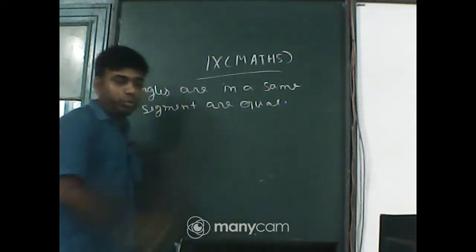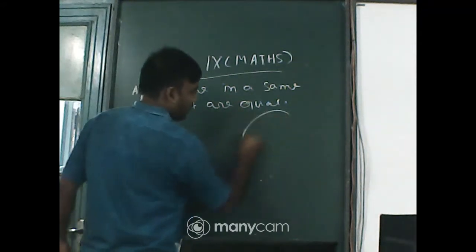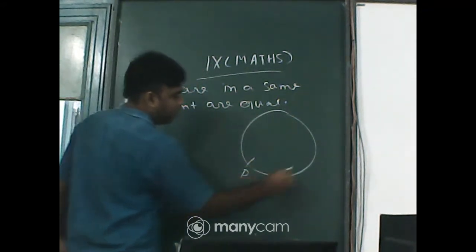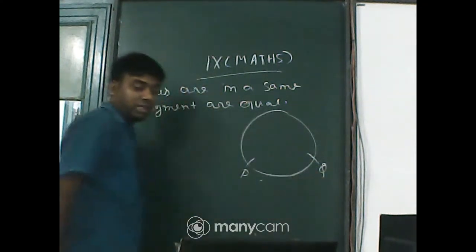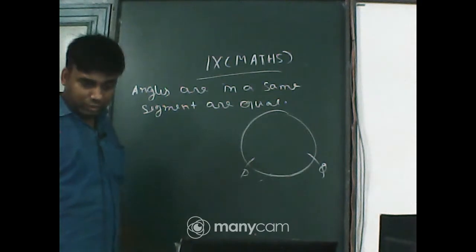Okay, we'll prove it. First of all, students, in a circle, just consider the arc PQ, and one point.